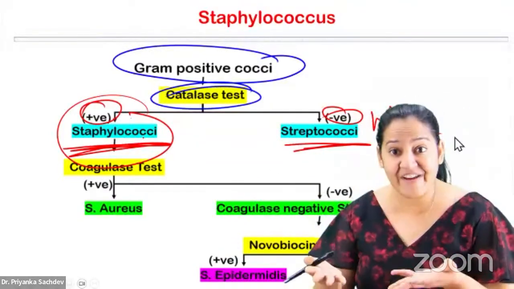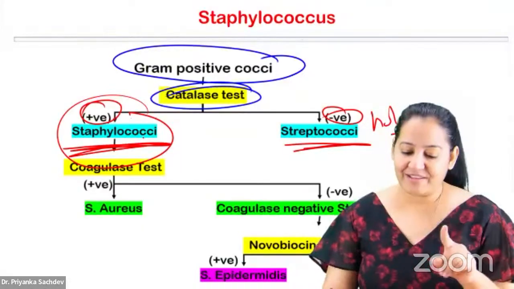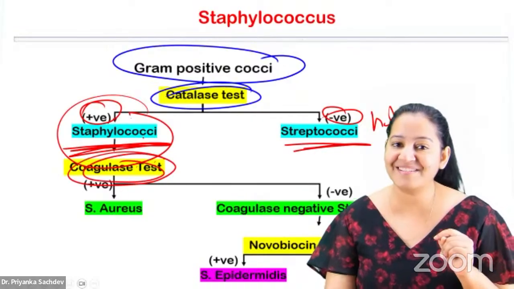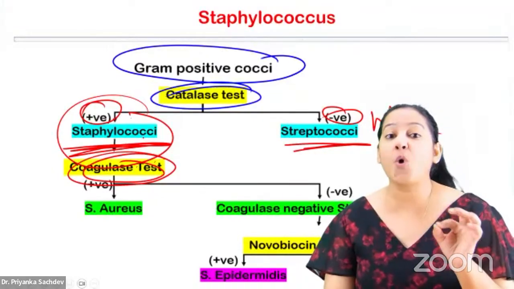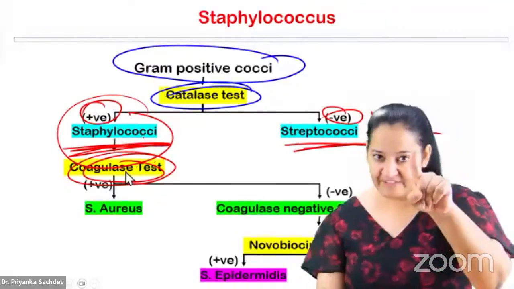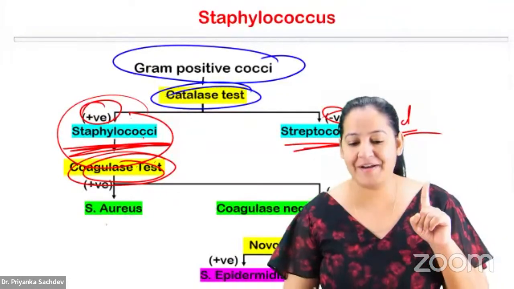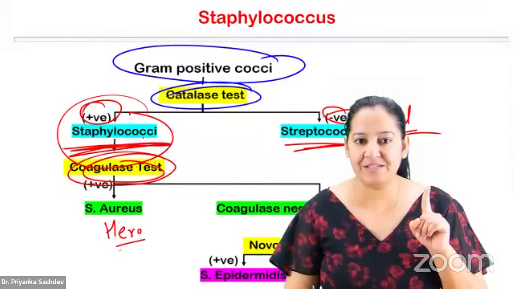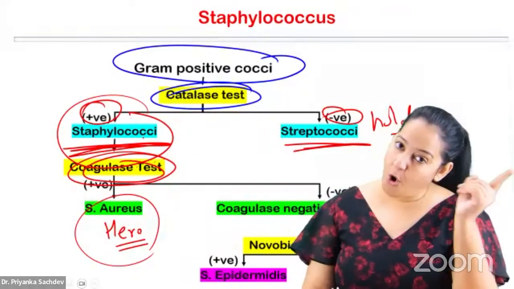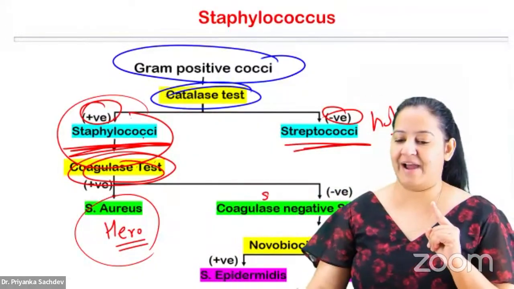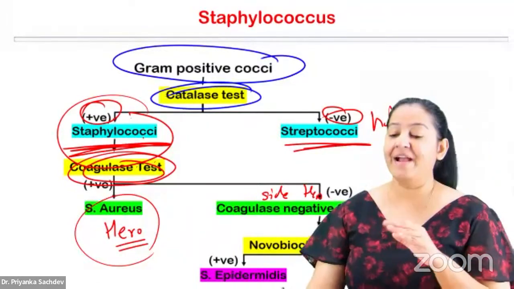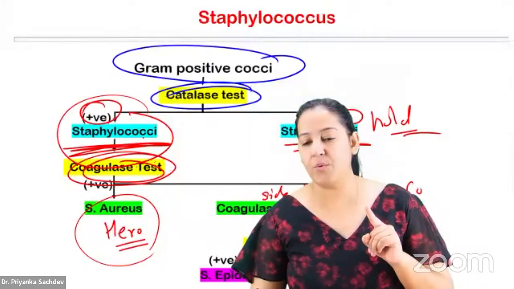How to further classify? Further we classify based on another test. The other test here is the coagulase test. Got my point? Coagulase. So only one Staphylococcus, the main hero of this movie, Staph aureus, is coagulase positive. And all the rest, the side heroes, not the main hero, are coagulase negative. All the coagulase negative staphylococci together are known as CoNS.